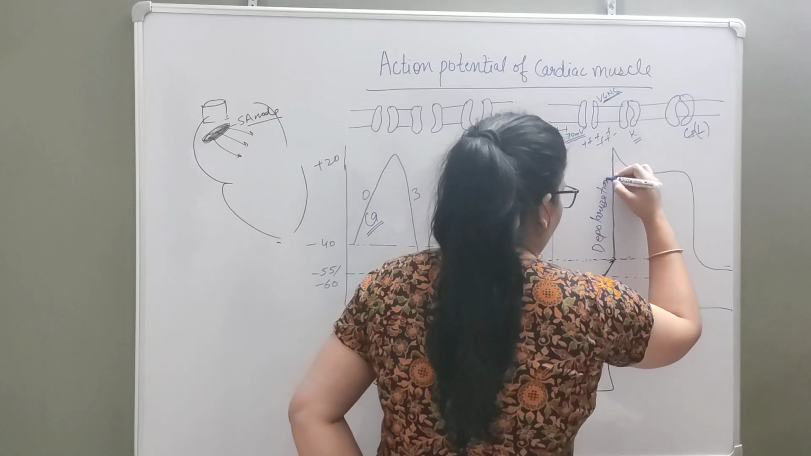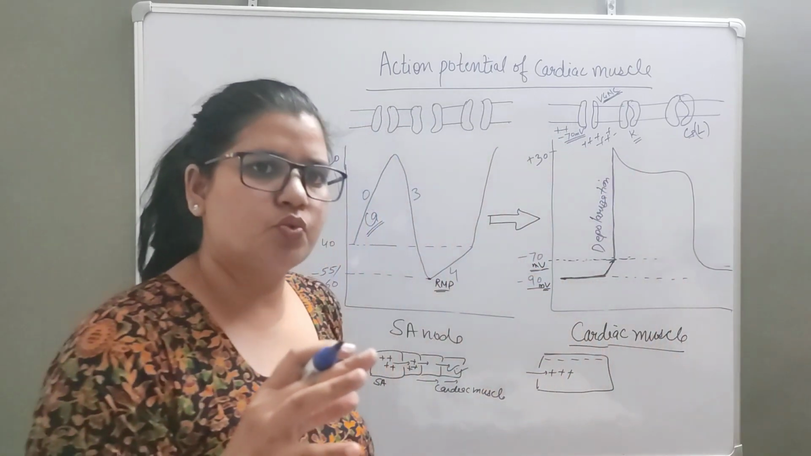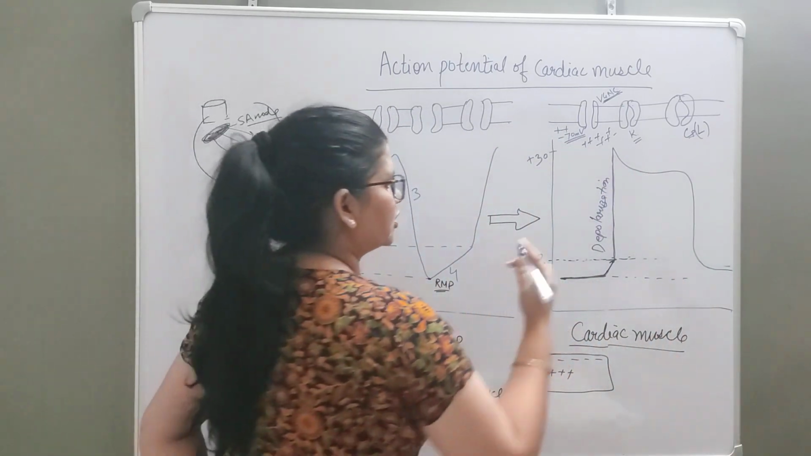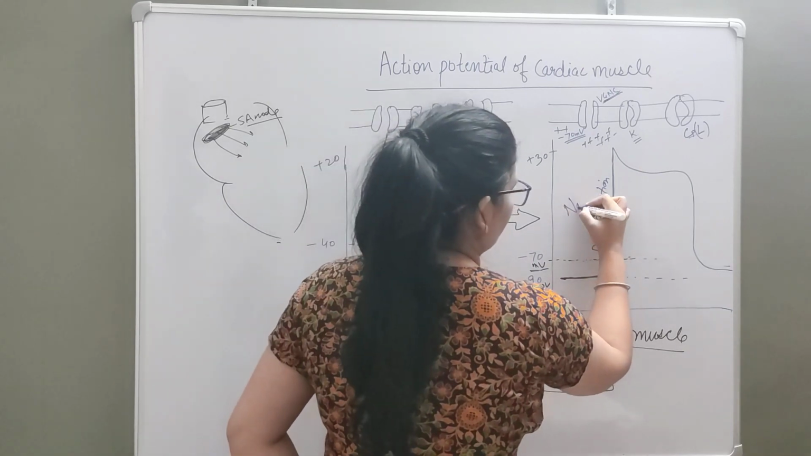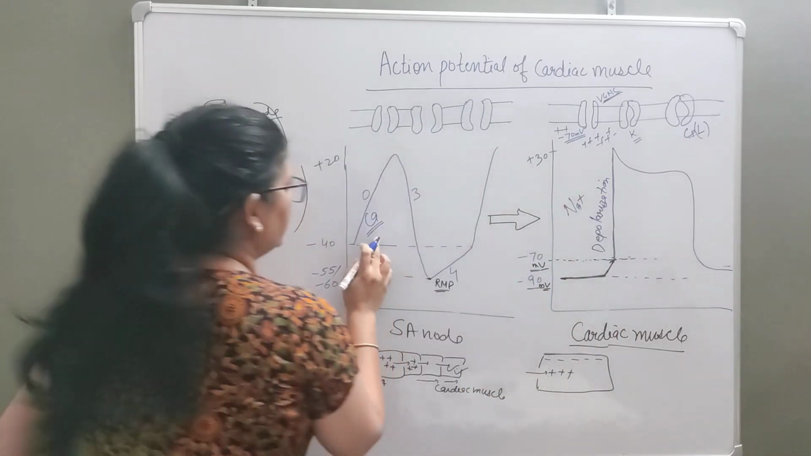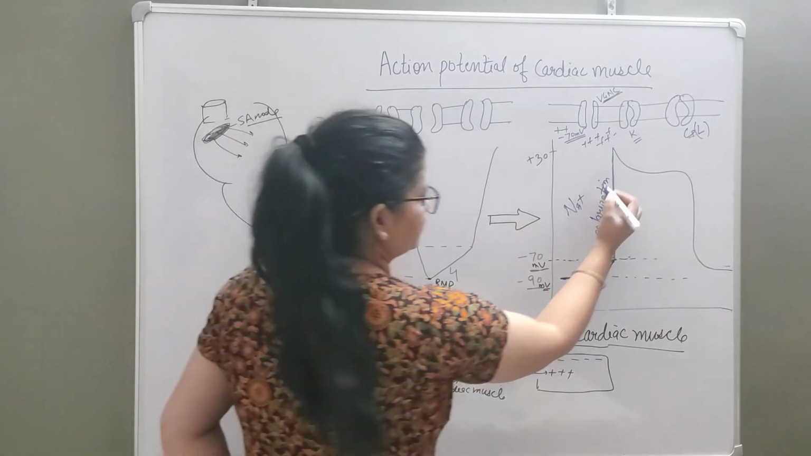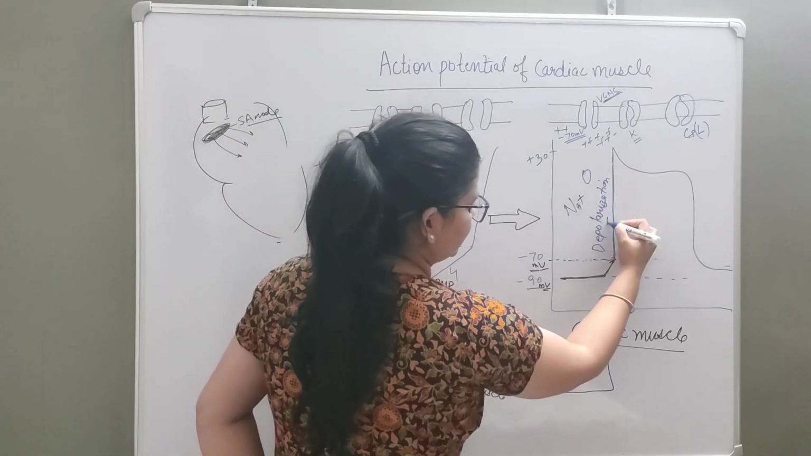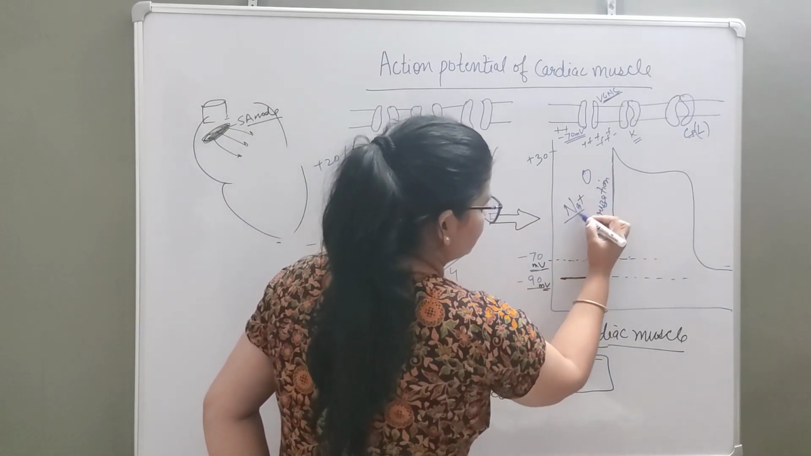Depolarization. And if someone asks you what is the ionic basis of that depolarization, it is because of sodium influx. And here we can see the same zero phase. So this is zero phase, right? Depolarization is zero phase, and this is because of sodium.